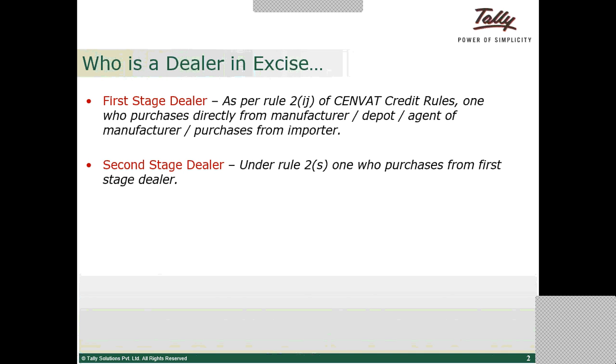The first stage dealer is a person who directly purchases goods from a manufacturer or manufacturer's depot or agent of manufacturer or from an importer. When a person is purchasing excisable goods from these sources, he is termed a first stage dealer. And the next one is the second stage dealer. The second stage dealer is a person who purchases goods whose source of procurement is from a first stage dealer. We proceed with the next slide.